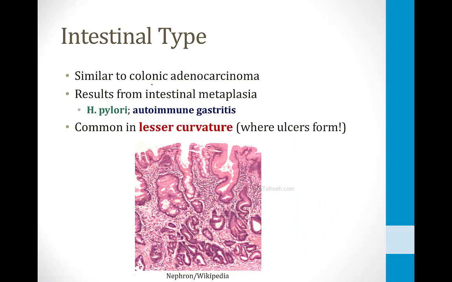This type of cancer is similar to adenocarcinoma of the colon. It results from intestinal metaplasia, as we discussed before, and it can occur in response to H. pylori infection or autoimmune gastritis. And it's common in the lesser curvature, and that's easy to remember because that's where ulcers form, so it's also where ulcer-looking cancers can form, like the intestinal type of gastric cancer.